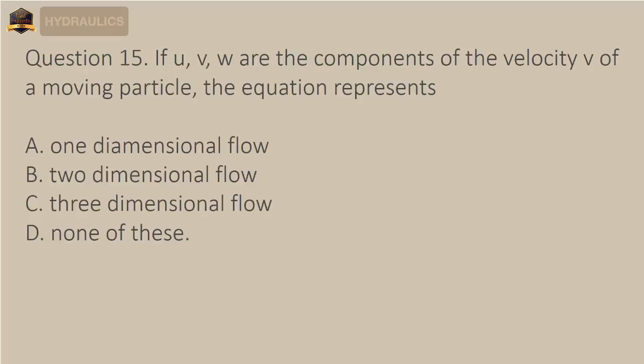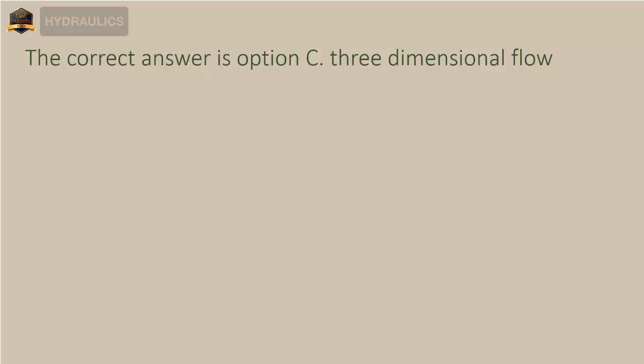Question 15. If u, v, w are the components of the velocity of a moving particle, the equation represents A. one-dimensional flow. B. two-dimensional flow. C. three-dimensional flow. D. none of these. The correct answer is option C, three-dimensional flow.